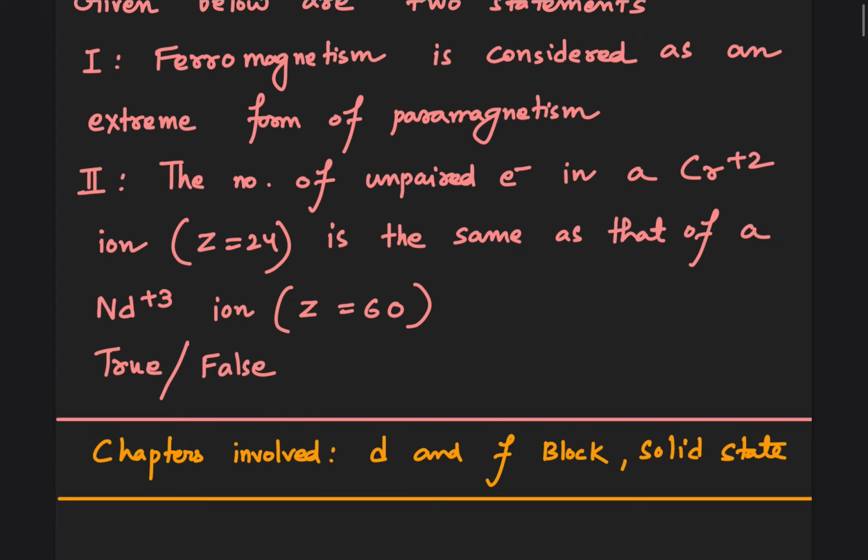Okay, so talking about statement one first. It talks about ferromagnetism and paramagnetism. Magnetic properties of different materials are due to magnetic moments that arise due to orbital motion and spinning motion of the electron. Very important.